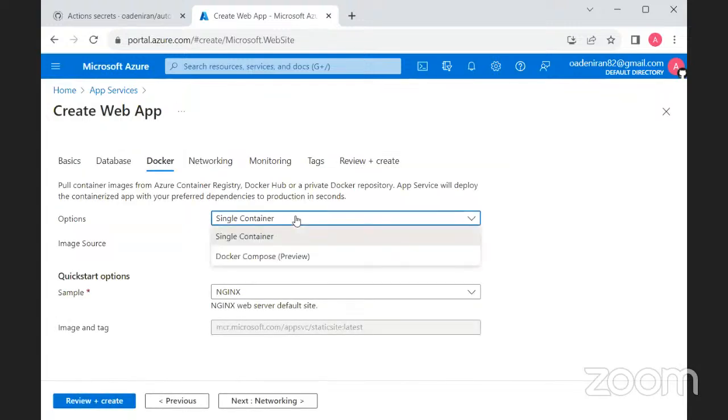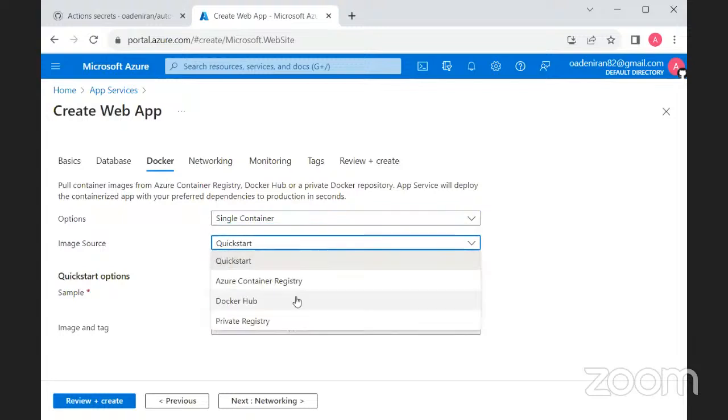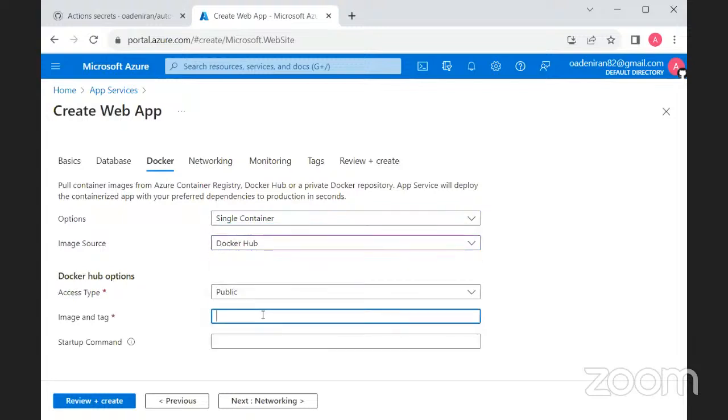So this is a single container, it's on Docker Hub, it is public. So the image and the tag, as usual, do I remember it? I think it should be oadenio slash quote gen, and it is latest 2. Let me just confirm.